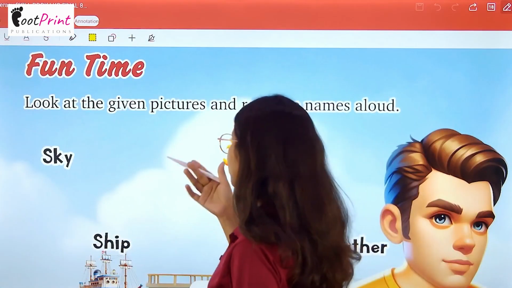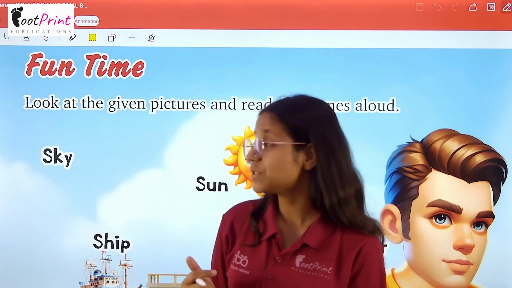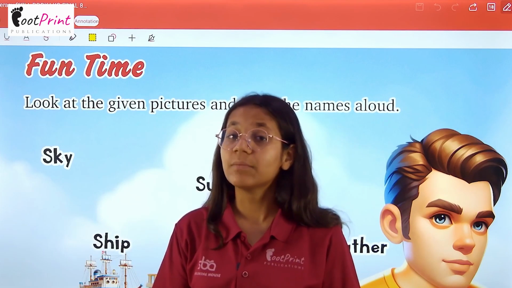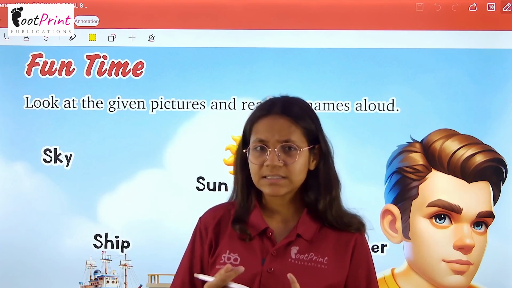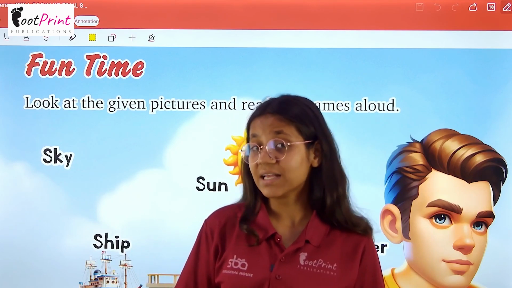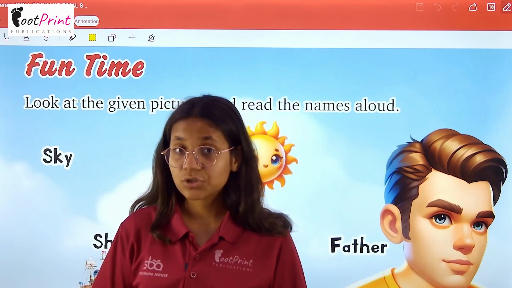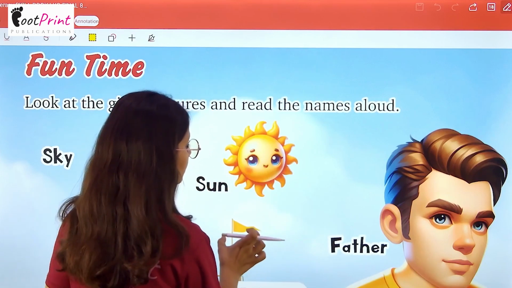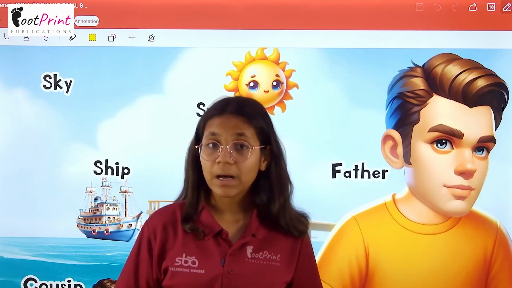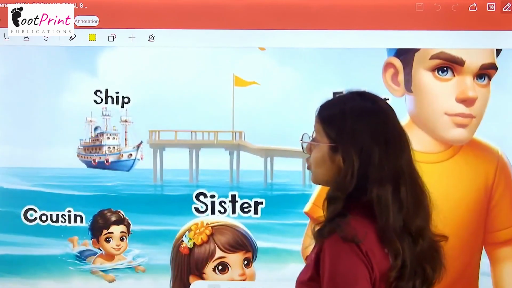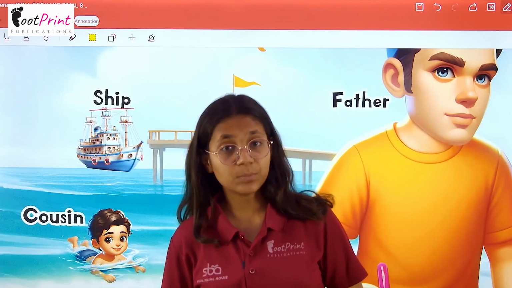Look at the given picture and read the names aloud. Here we have to firstly look at the picture, then we have to read their name aloud. So let's start it. Sky, sky, sky मतलब आकाश, आसमान. Now sun, sun माने सूरज, सूरज. Now father, father माने पिता, Papa. Now we have ship. Ship माने जहाज जो पानी में चलता है.